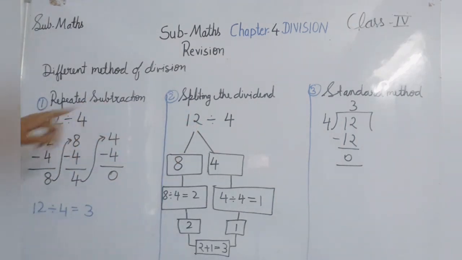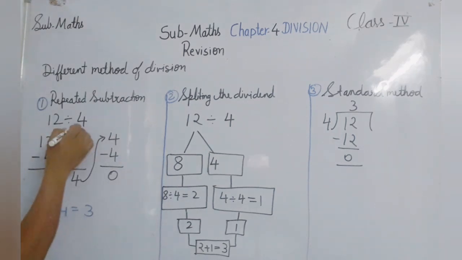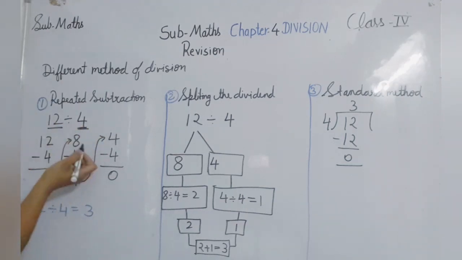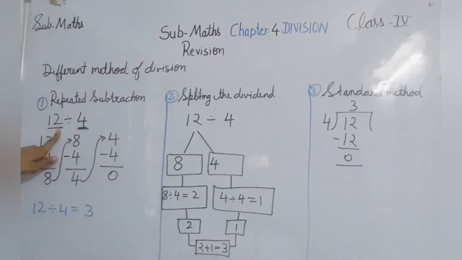So let's do it with repeated subtraction. Repeated subtraction means we have to subtract the divisor from the dividend until we get 0. We will subtract 4 from 12. So 12 minus 4, you will get 8. Again 8 minus 4, you will get 4. Again 4 minus 4, and now we are getting 0.